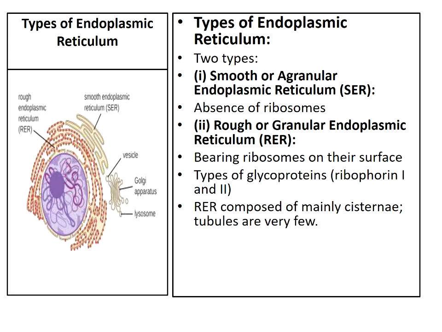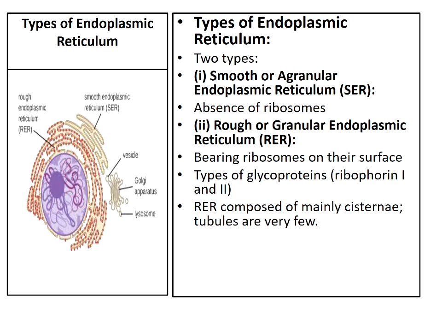Rough endoplasmic reticulum is composed mainly of cisternae, and tubules are very few. So in smooth endoplasmic reticulum we mainly observe tubules and vesicles, but in rough endoplasmic reticulum we observe cisternae and tubules.